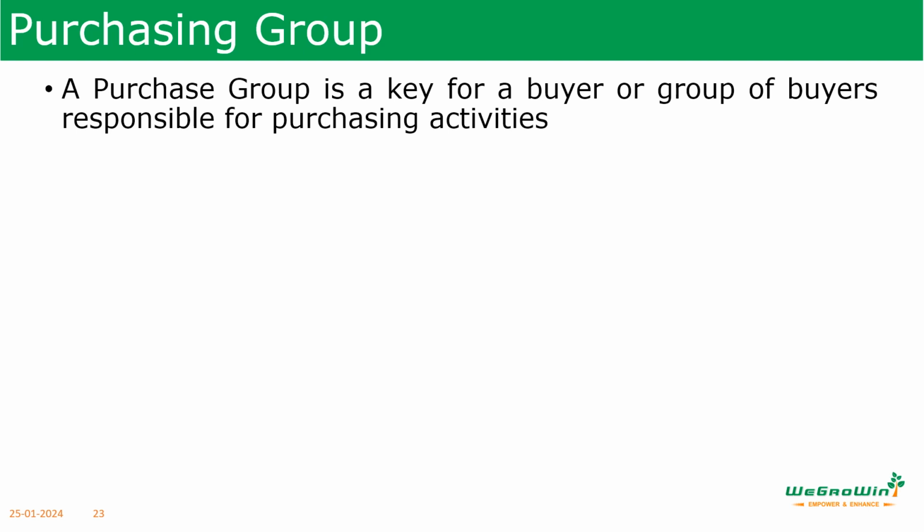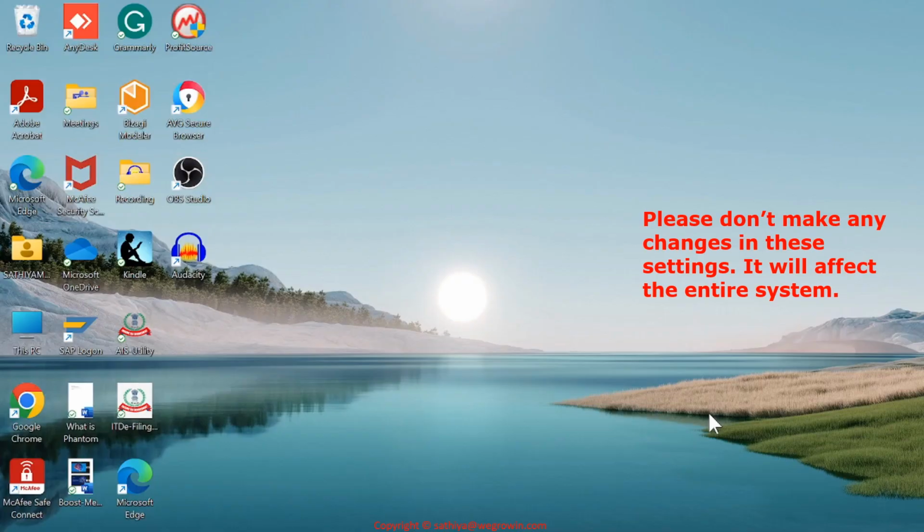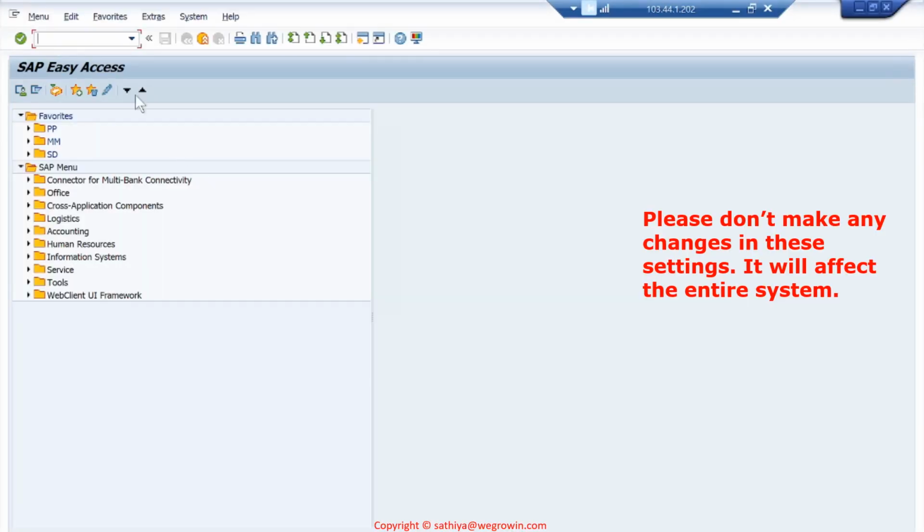Purchase organization is further subdivided into purchasing groups, which are also called buyer groups, and which are responsible for day-to-day buying activities. A purchasing group can also act for several purchasing organizations. It is an independent entity. No assignment is needed for this. Also, it is not part of the purchasing organization. Now we'll see how the purchasing groups are defined.